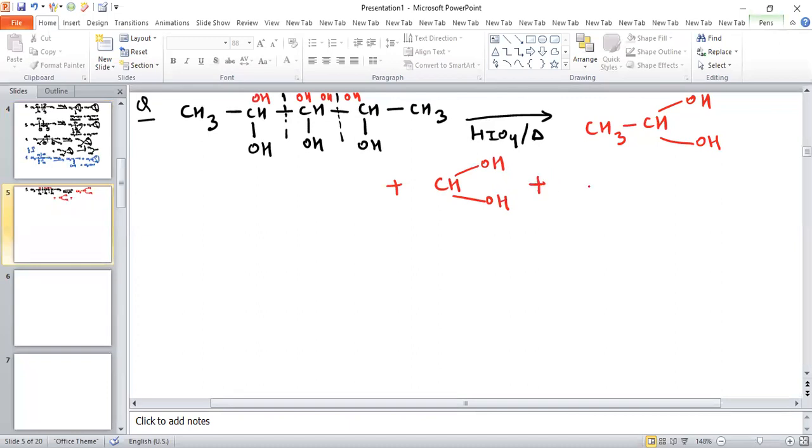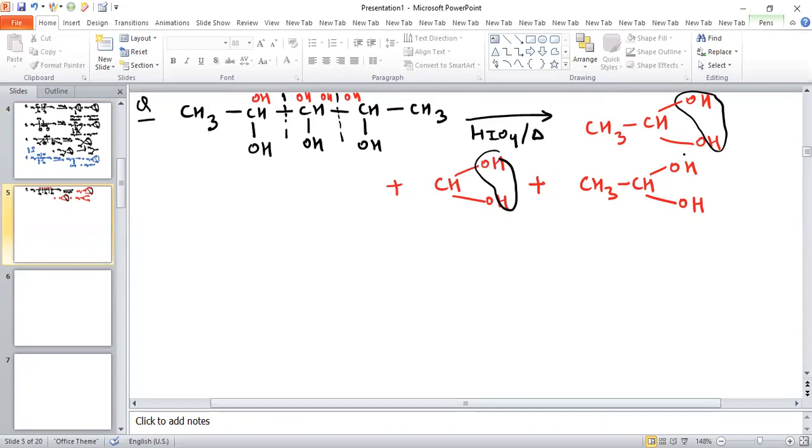And now see another product, CH3, CH(OH)2. Now you can see on this carbon two OH groups are there. So you can say OH is removed from this carbon and H is removed from this carbon, so water is removed. Again, OH is removed from this carbon and H is removed from this carbon. So again, water is removed.